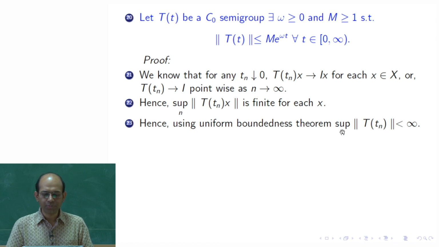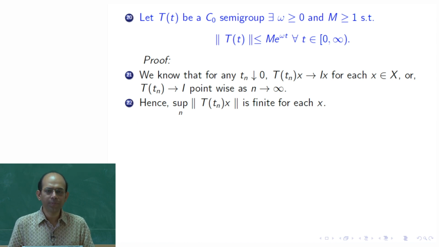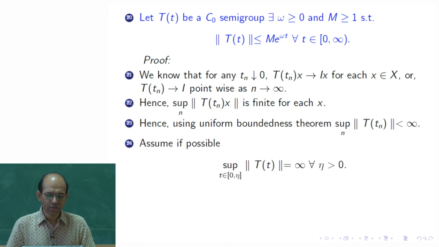Instead of the pointwise norm, I am taking the operator norm here: the supremum over all possible n of the norm of T(t_n) is finite. This is the first thing we obtain. Next, we assume, if possible, something that is actually wrong, but we are going to show that it is wrong. So, this is a proof by contradiction.